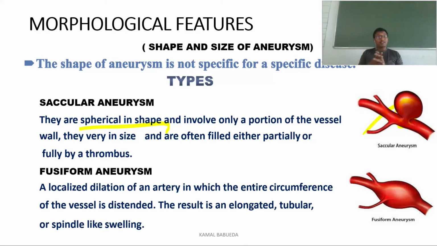And next we have the fusiform aneurysm. Here there is a localized dilation occurring around the artery, not just a portion. Unlike the saccular aneurysm, where only one side of the artery is getting disturbed, the fusiform aneurysm comes all around it. So it is a localized dilation of an artery in which the entire circumference of the vessel is distended, and the result is an elongated tubular or spindle-like swelling, which you call a fusiform aneurysm.